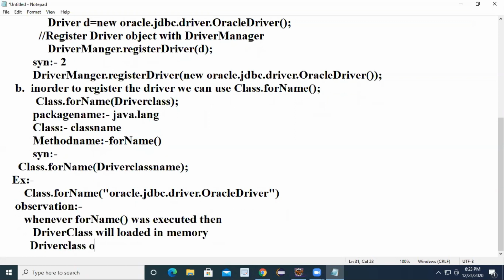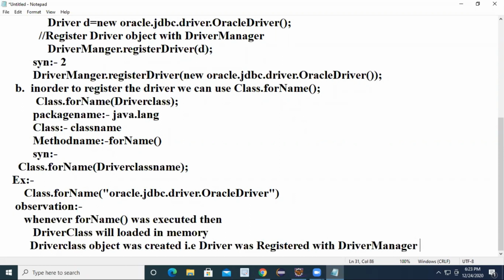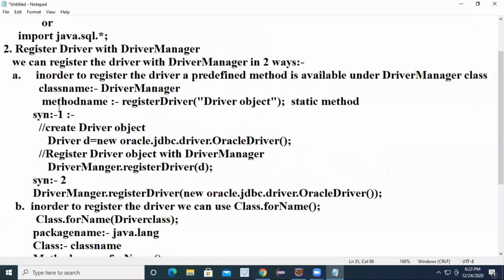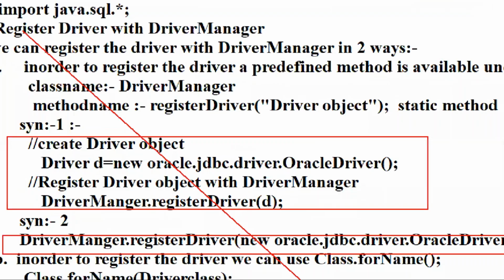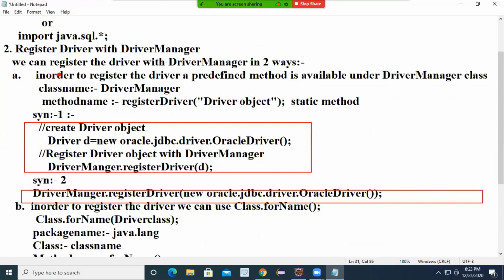The driver class object was created, that is, the driver class was registered with the driver manager. So there is no need to write 3 to 4 steps. In the first scenario you write 2 steps, and here you can write the same in 1 step. But nowadays, people will not use this approach.